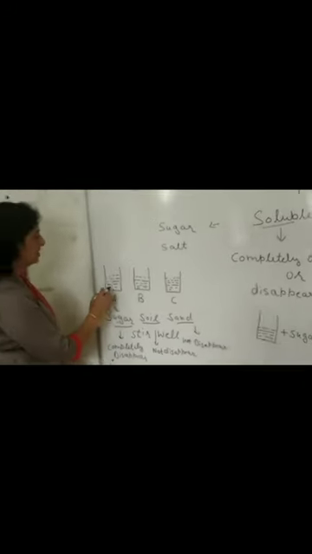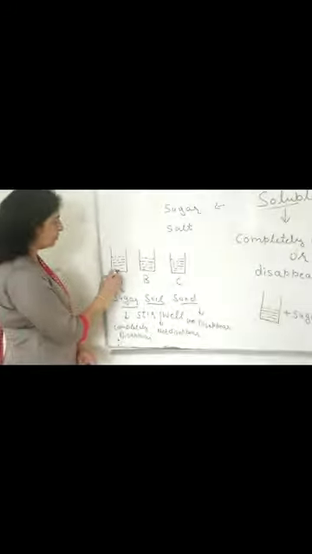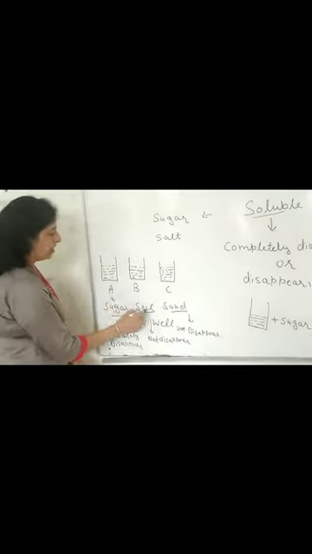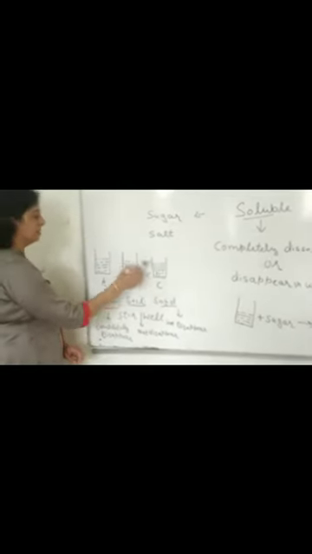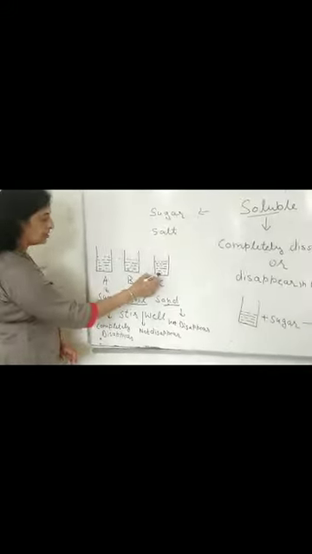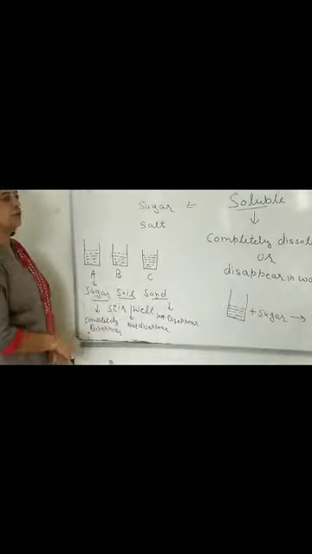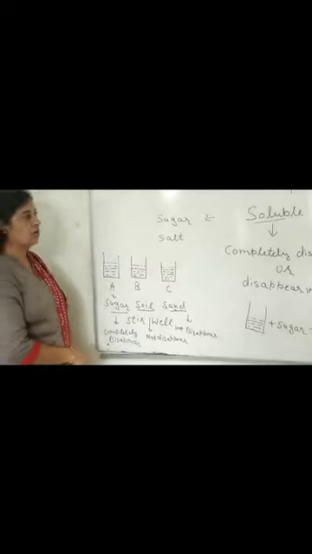This means sugar can dissolve, so it is a soluble material, and soil and sand are insoluble in water. They will not mix with water even after a long stir.